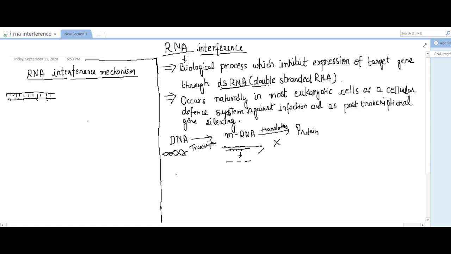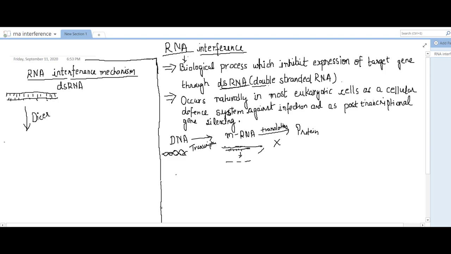So how does this RNA interference mechanism occur in the cell? Start with the double-stranded RNA. The cell produces double-stranded RNA, which gets sliced by the protein dicer. This dicer protein is an endoribonuclease.